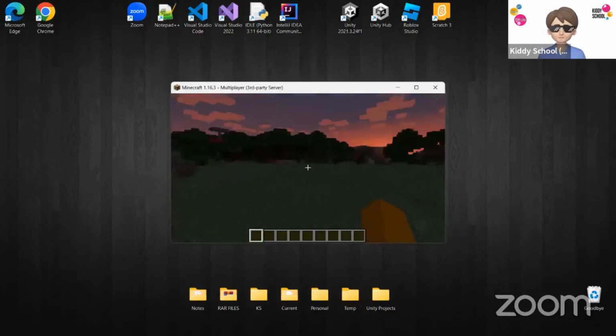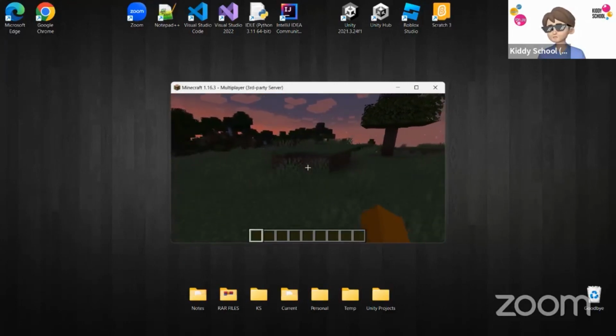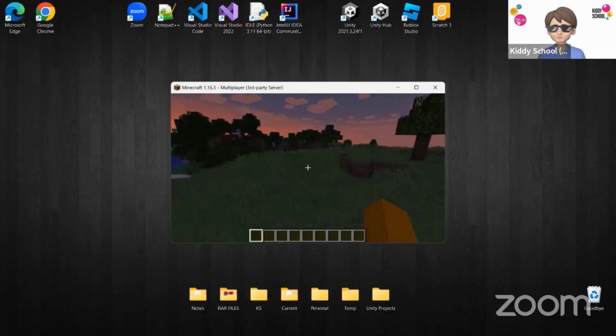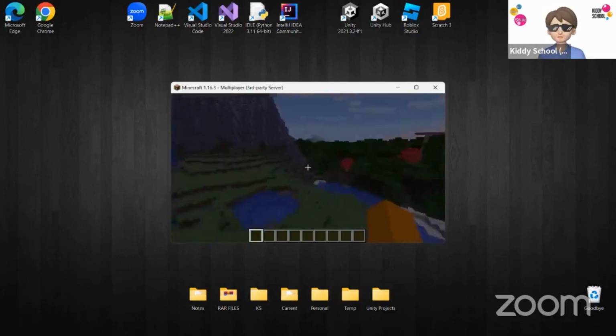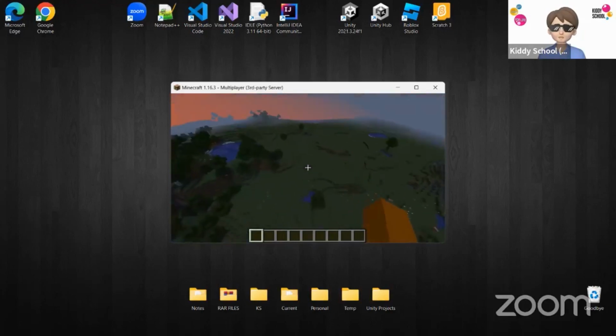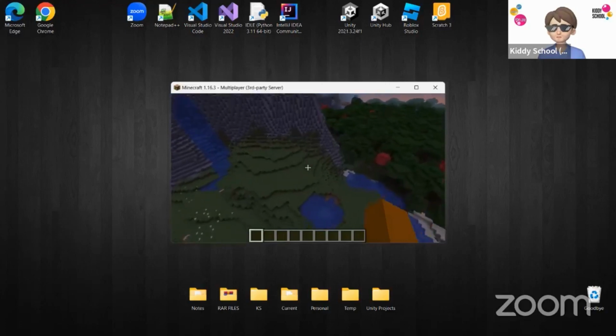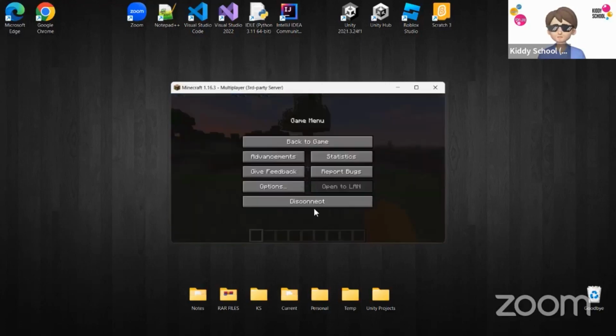I kept it in creative mode in order not to get competitive, fighting zombies for now. But in creative mode, you can basically build things and walk around, and you're not going to be worried about a lot of zombies. Now, I'm going to connect my Python code to it.